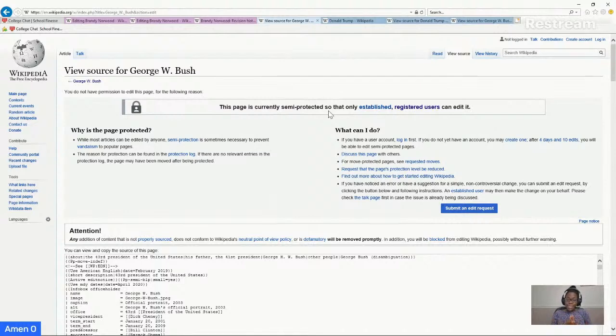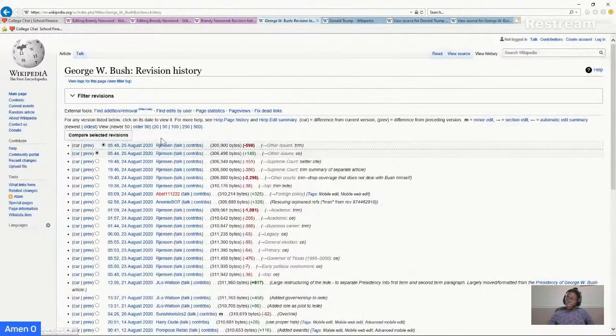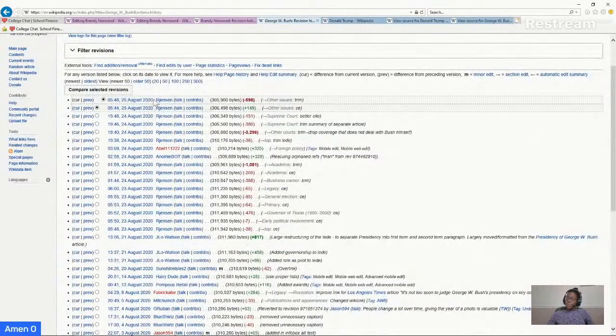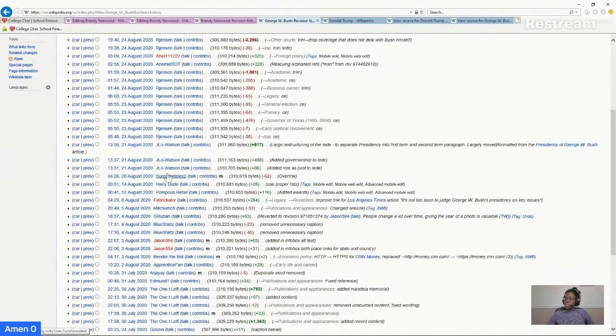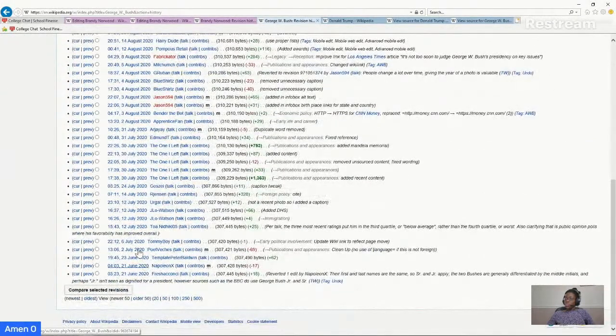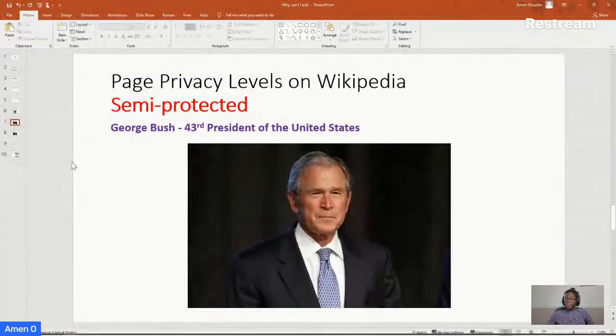And when we're citing for our papers, we're looking for the authors. We really want to know who's saying this information, how they're saying it, when they're saying it. So yeah, we don't know who these established and registered users are at all. What you can do though is go to view history. When you click view history, you can see all the edits that some people have made. This is somebody's username. This person makes plenty of edits on this page. Here's another person, and all this is just within this month. This one is in June. There's some in July. So yeah, this is a semi-protected page, but it's still not safe.